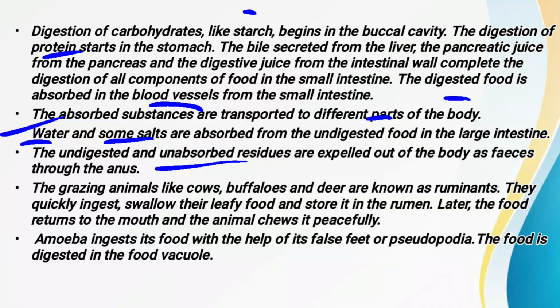So for digestion of this cellulose, a bacteria is found in the rumen part of these ruminants.